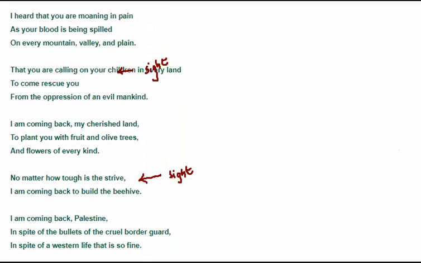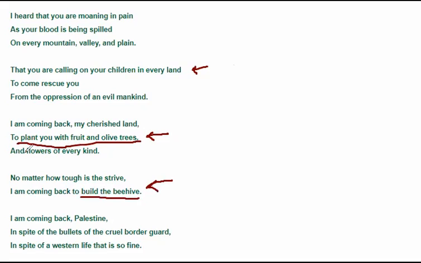And then over here as well, you have imagery that you're calling on your children in every land. You can imagine that there is someone who is screaming, asking for help from their children, asking them to come and rescue them. Okay. And later on, over here, I'll plant you with fruit and olive trees and flowers of every kind, and build back the beehives. This is all imagery. Build the beehive, plant flowers, fruit, olive trees, and flowers of every kind.